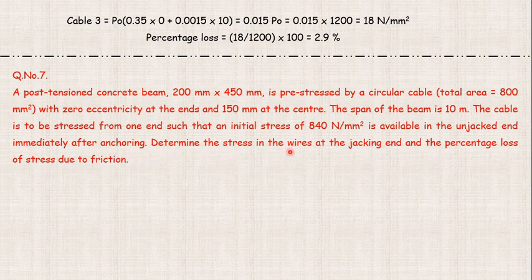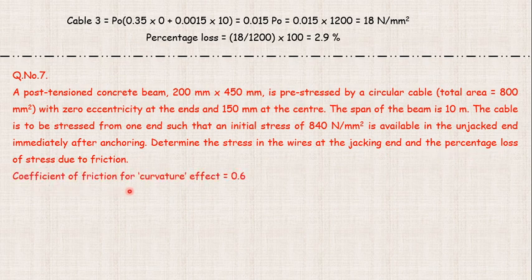Determine the stress in the wires at the jacking end and the percentage loss of stress due to friction. So here two types of forces are there.